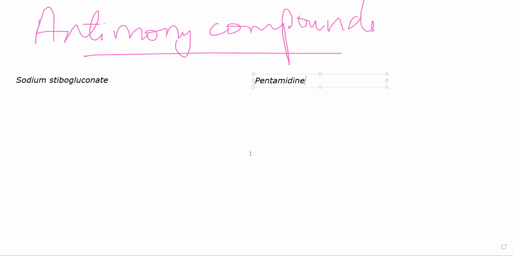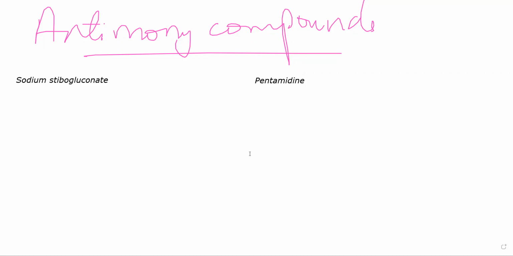Writing these two is enough for the exam, because this itself is a very, very small topic. If you get it as a question, you might get it as a 2 mark answer, leishmaniasis or trypanosomiasis, or you might get it as a combined short answer in the form of: write about amoebiasis, leishmaniasis and trypanosomiasis. These are very small topics, at least for you.